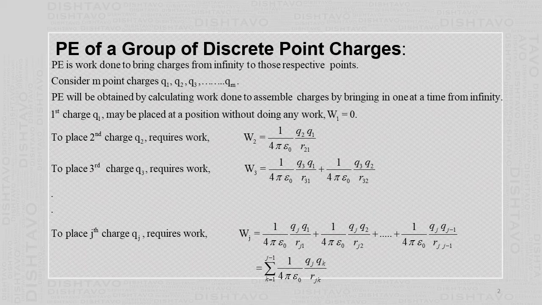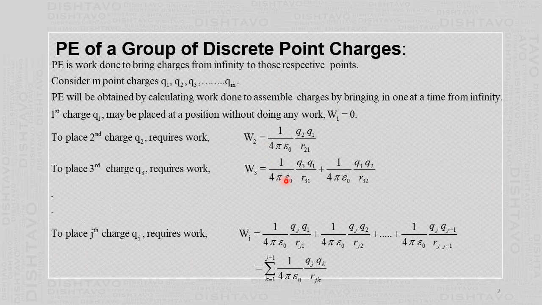So this one can describe 4 charges or 5 charges or any number of charges. The main definition here is that potential energy is the work done to bring the charges from infinity to their respective points. That means here there are m point charges q1, q2, q3, up to qm, at different positions, and we want to find the energy possessed by this group of m charges.